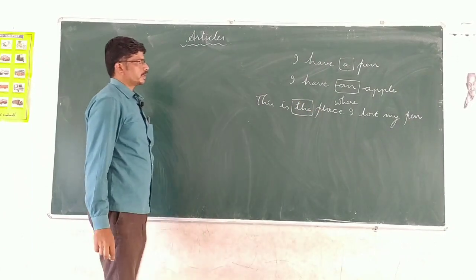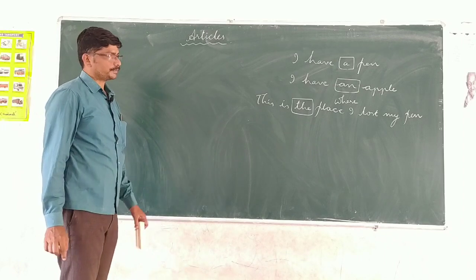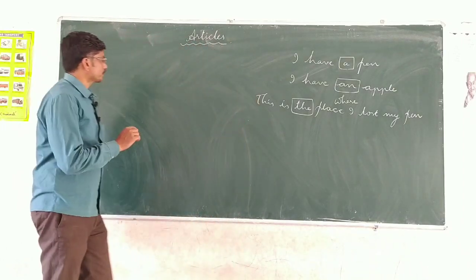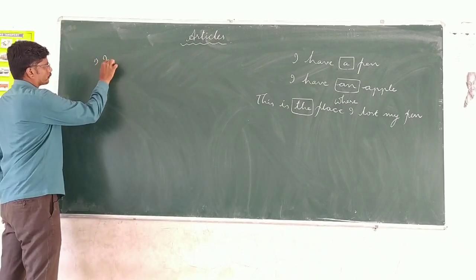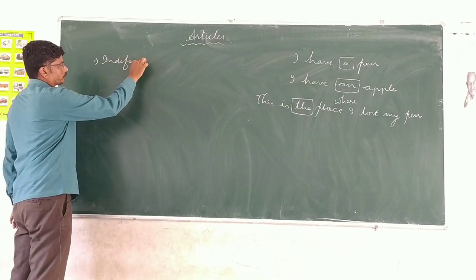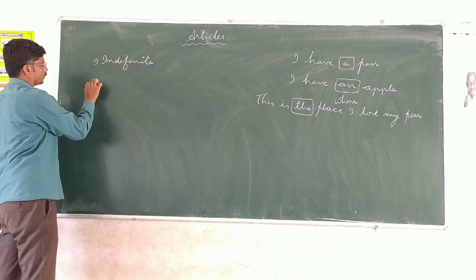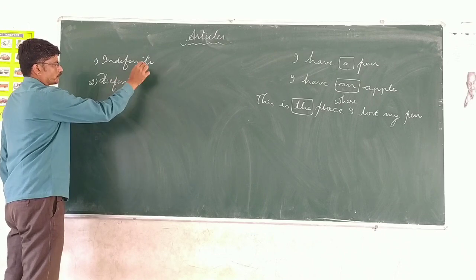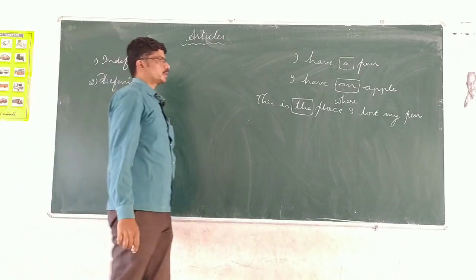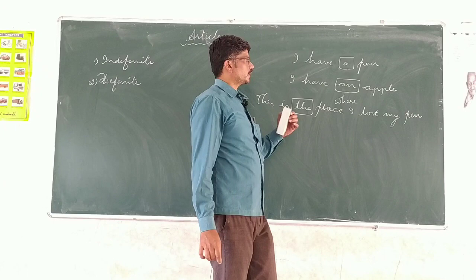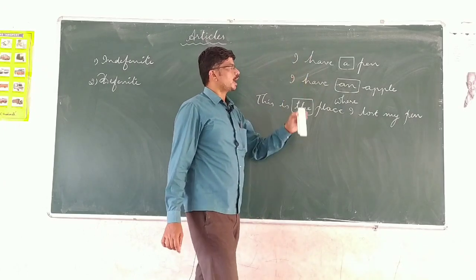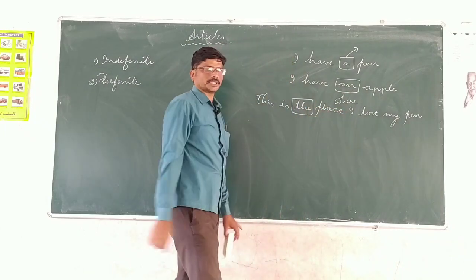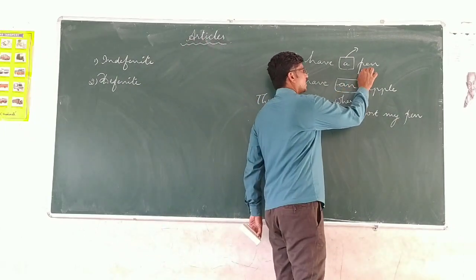These are called articles. On the basis of their function, they are categorized under two groups. One is indefinite, the other one is definite. Why is it so? There are two types of articles: definite and indefinite. Look at the first example, I have a pen. This is indefinite. I am not particularizing that pen. I have any type of pen.